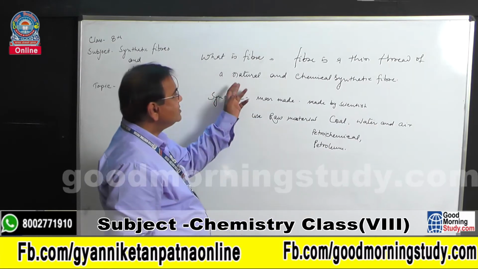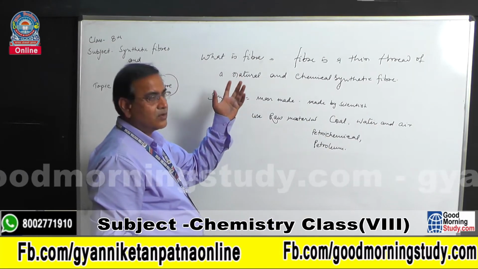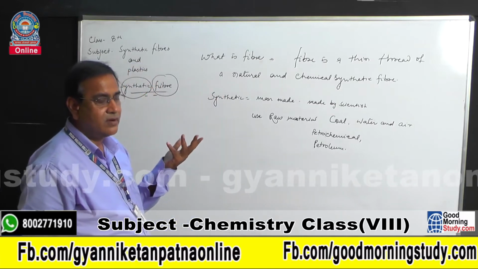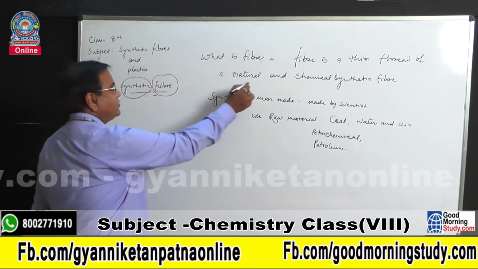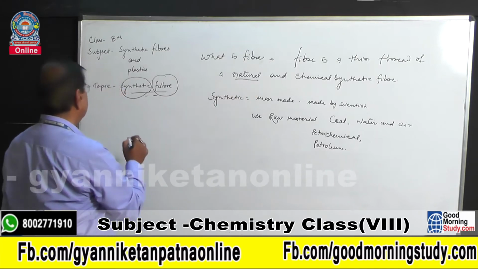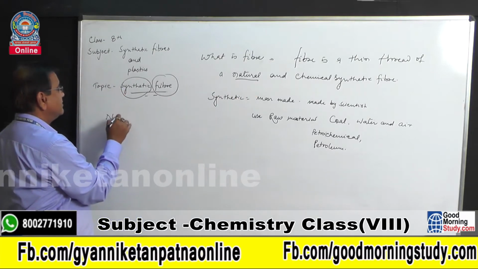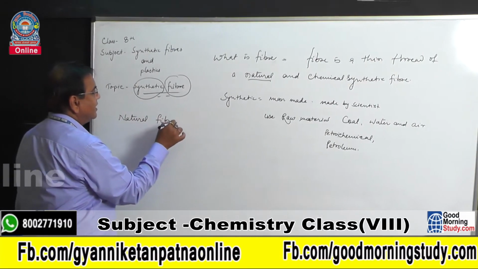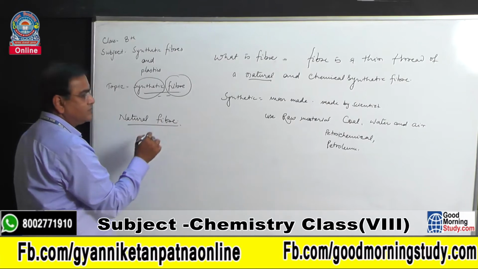Now, what is natural fiber? What is the raw material of natural fiber? Now write down natural fiber.